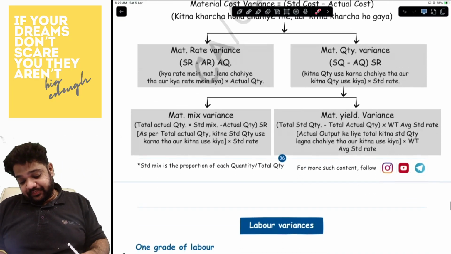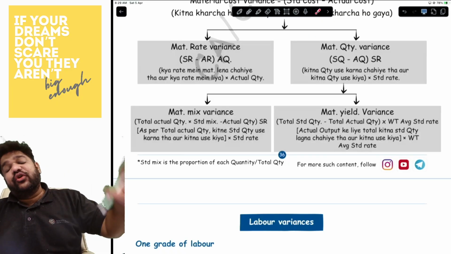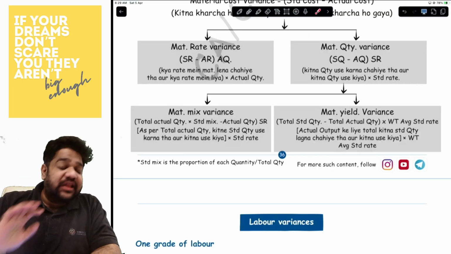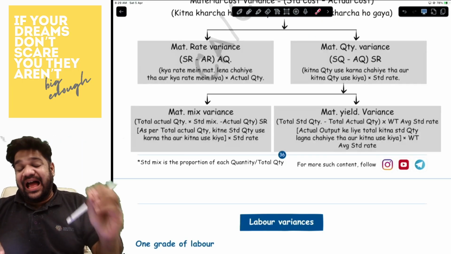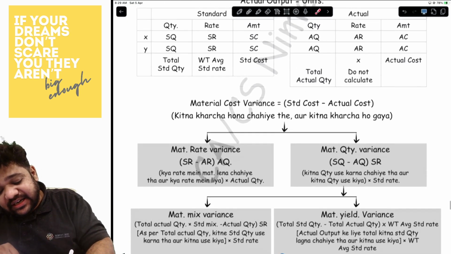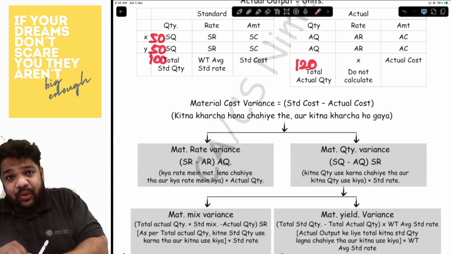Okay. Now, the quantity variance or the usage variance is split between the mix variance and the yield variance. Under the mix variance, you have to calculate the actual quantity as per the standard mix. Meaning what? Let's say this is 50, this is 50, this is 100, and the total actual quantity is 120.